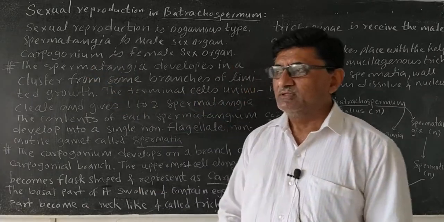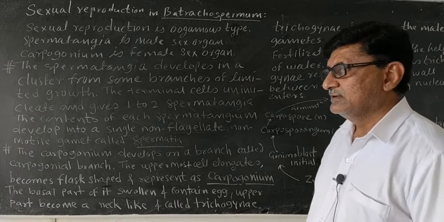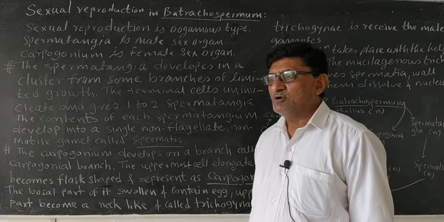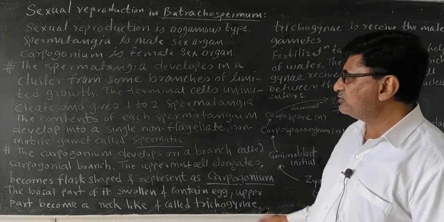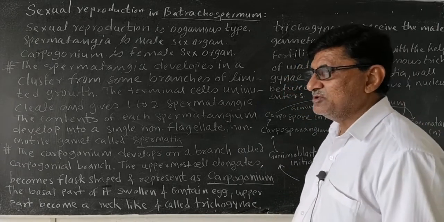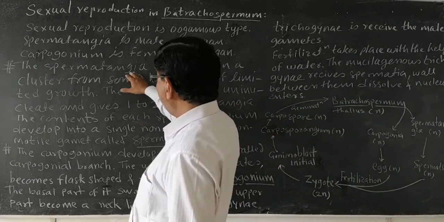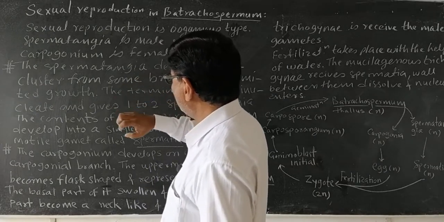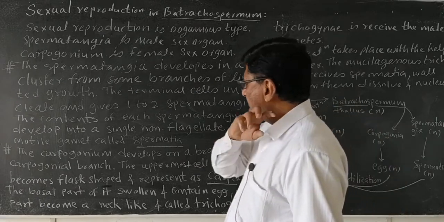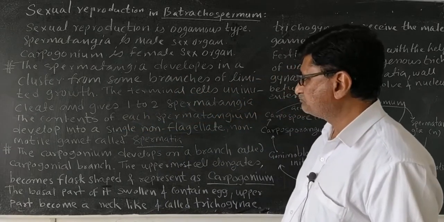This carpogonium also develops on the branches of limited growth in a cluster. The terminal cells of the branches of limited growth get converted into a carpogonium, which is the female sex organ or female reproductive structure. The mature spermatangia develop in a cluster from some branches of limited growth. The terminal cells become uninucleate and give 1 to 2 spermatangia.